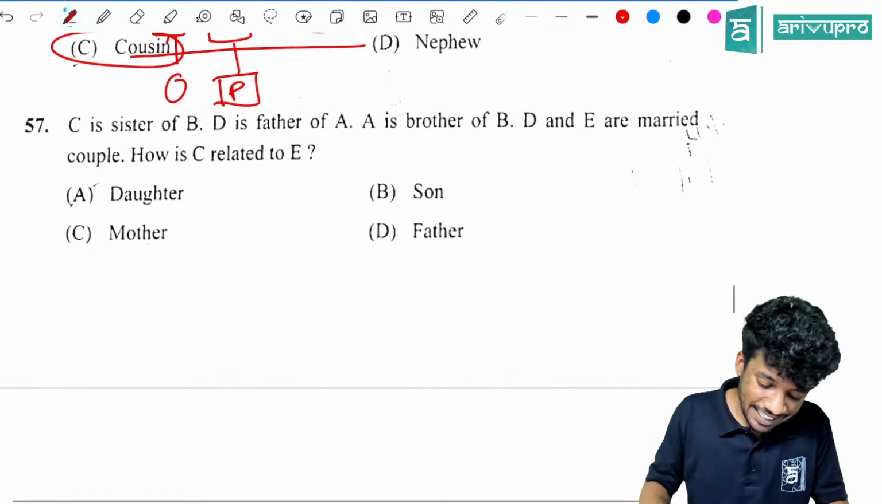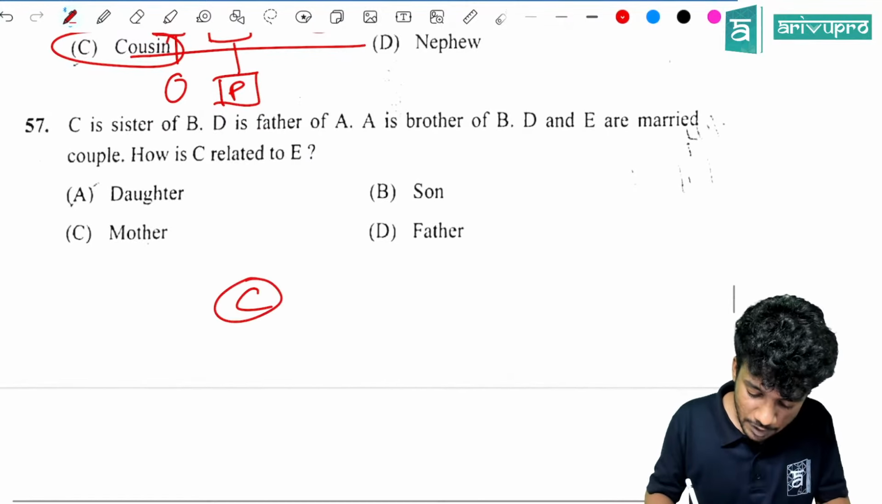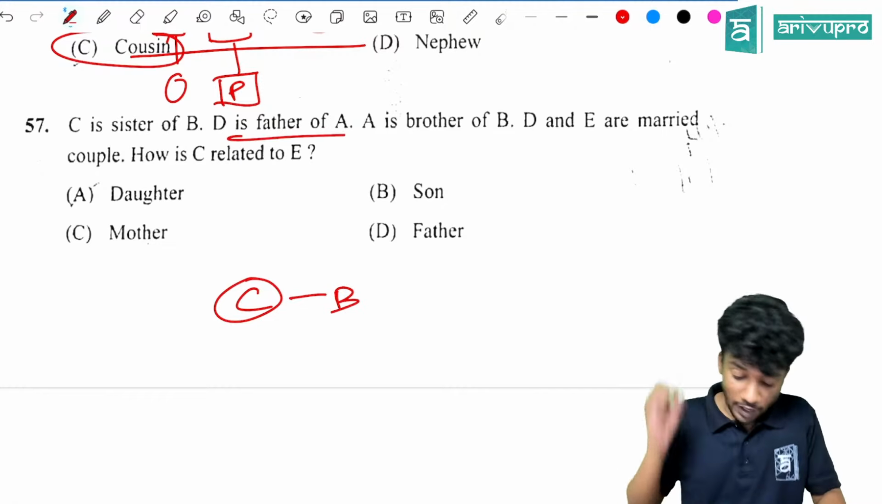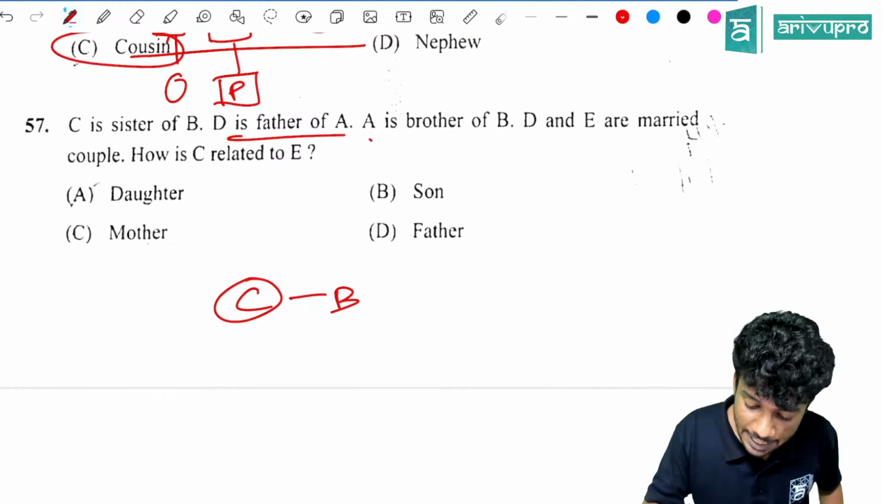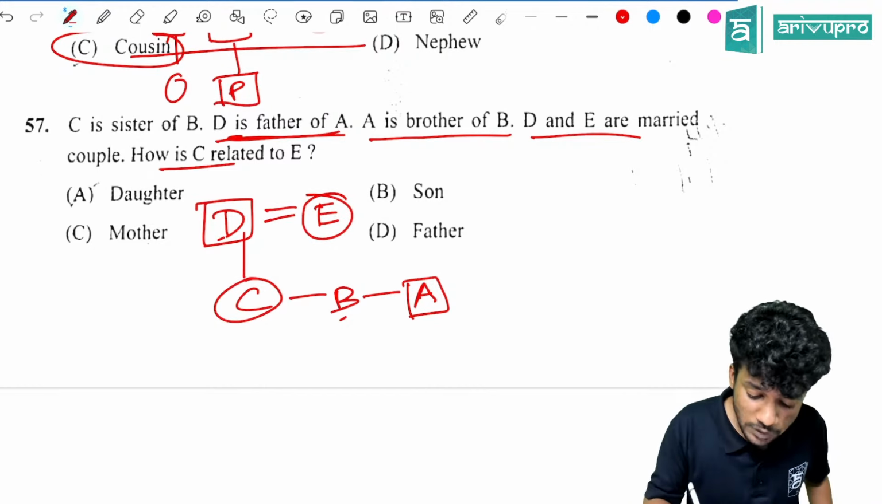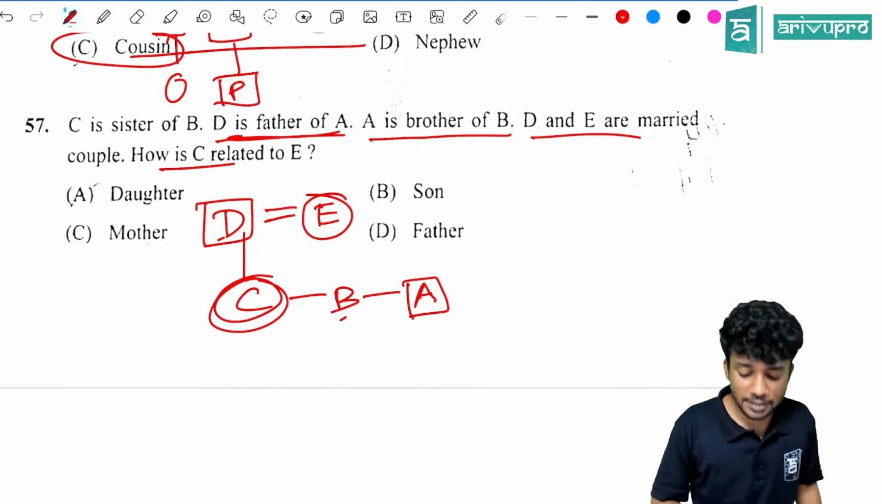C is sister of B. Then D is father of A. Do we have any connection to connect here? Let it be there. Then A is brother of B, so I can write A over here. D and E are married couple. D is father of A, so I am writing D here because all of them are siblings. D is father of A, B and C. E is the mother. Then what is given? How is C related to E?